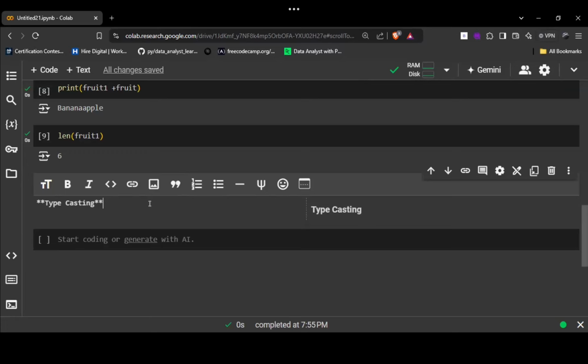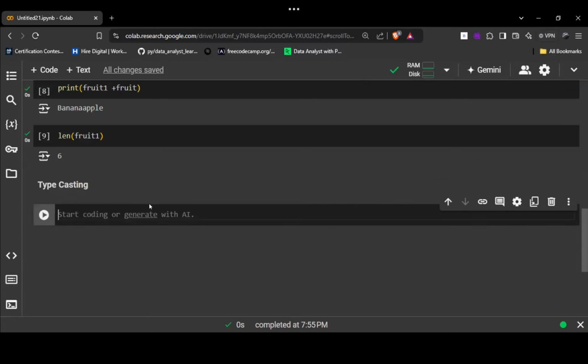So converting a data type from one to another is known as typecasting, and I'll show you how we can typecast a variable. Which kind of data is it? What is the type of this variable? Prashant, it's not num. It's a number type, you are right, but it's a float type. As you can see, it contains decimal values.